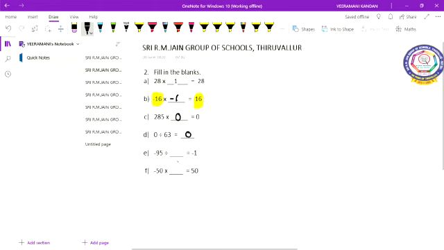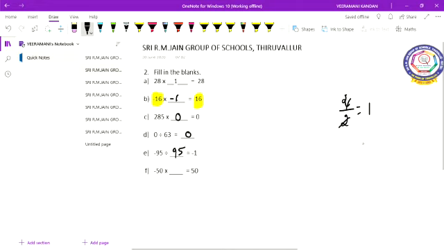And minus 95 divided by dash equal to minus 1. When will you get 1, children? If you divide by the same number, for example 2 divided by 2, what will you get? 1. If you divide by the same number, you will get 1. So here what is the same number? 95.